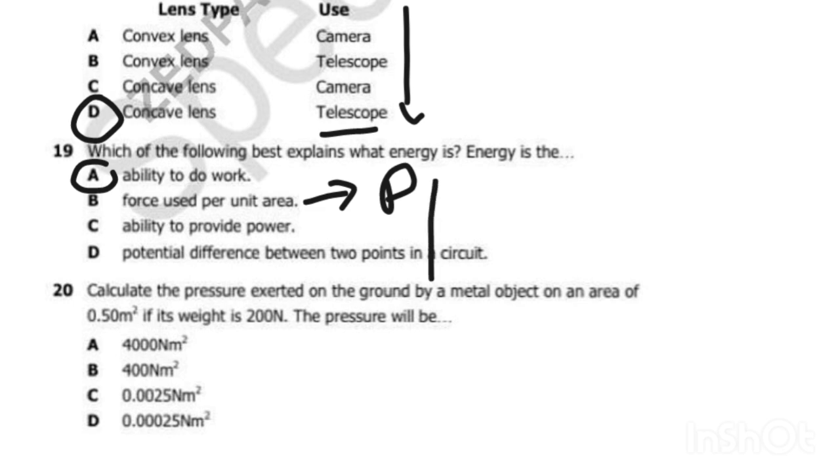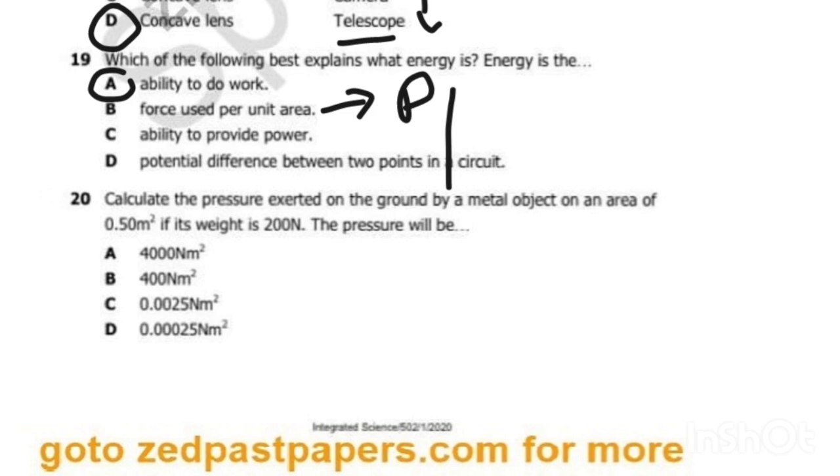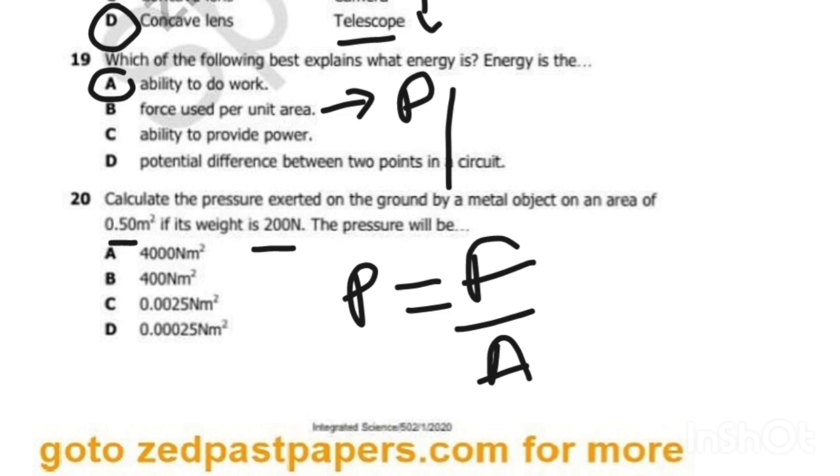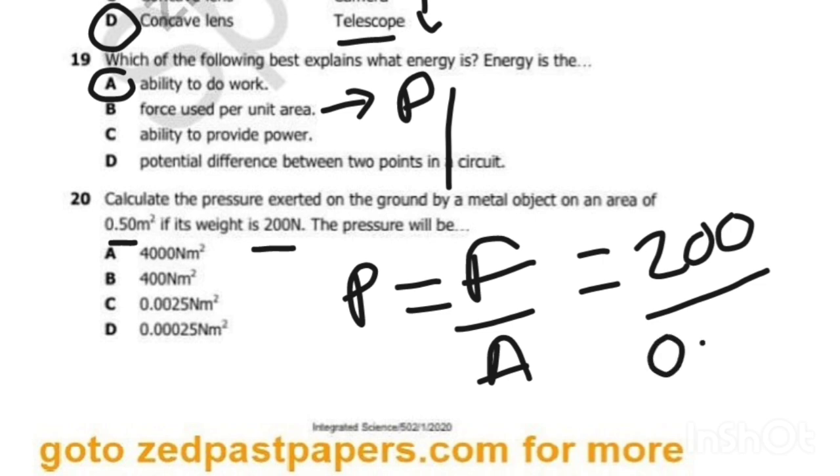So now we go to 20. Calculate the pressure exerted on the ground by the metal object on an area. This is the area and its weight. So we know that pressure is equal to force over area. So force is 200 Newton over the area, it's 0.50. So what can be the answer? The answer is B, 400 Newton per meter squared. So B is the answer.